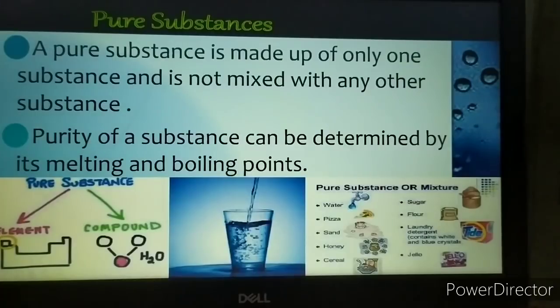Pure substances have fixed melting and boiling points, because they contain one or two kinds of atoms combined together chemically. That is why it is a pure substance, that is, an element or a compound. So these substances have fixed melting as well as boiling points.